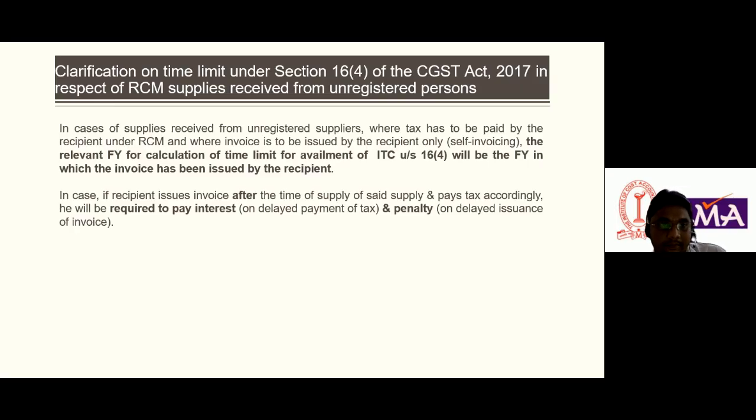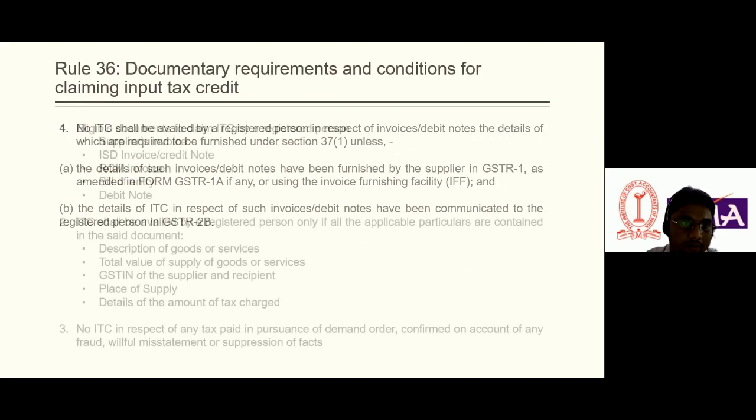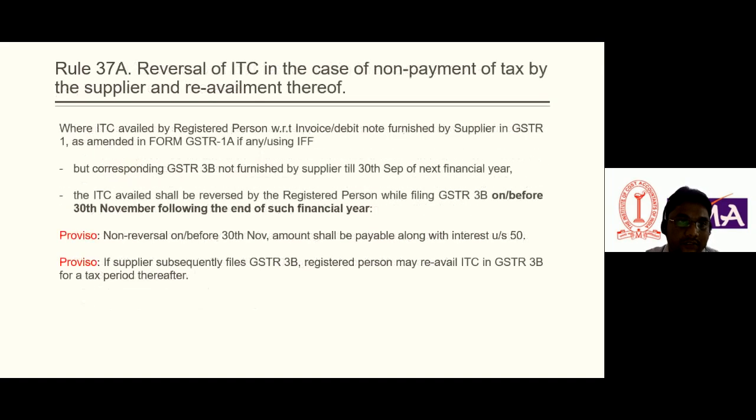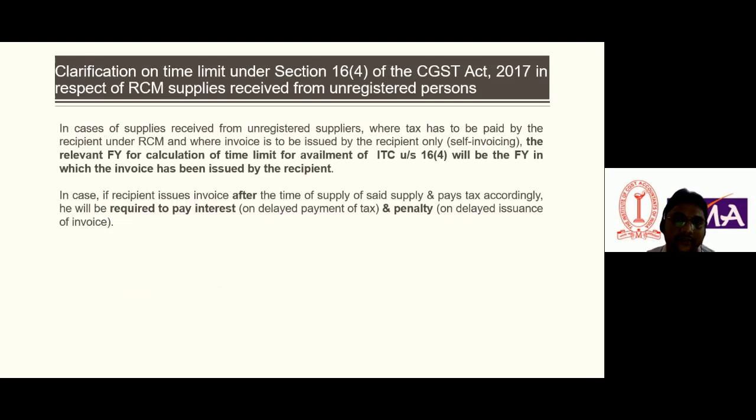I have printed the things which are mentioned in the sections. So section 16(1) we have read, 2 we have read, 3 we have read, 4 we have read, and this is the clarification.